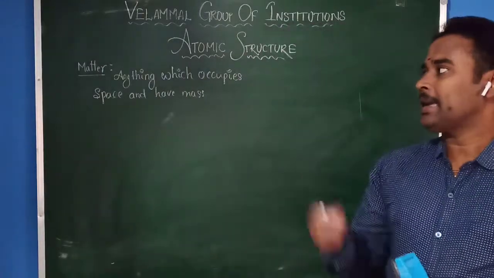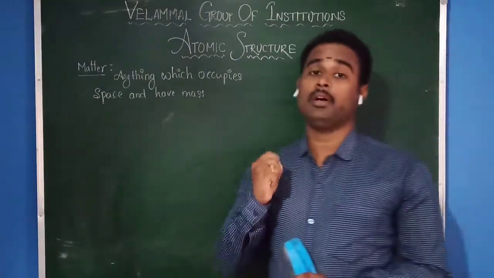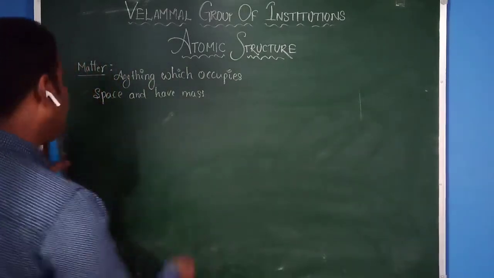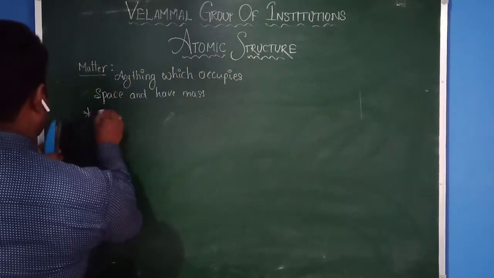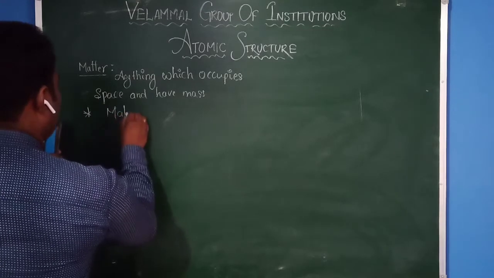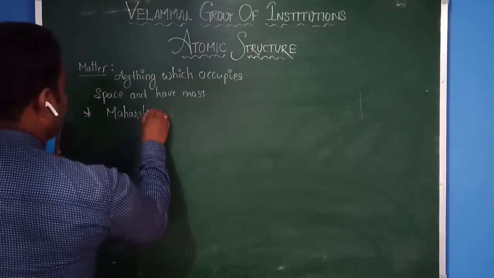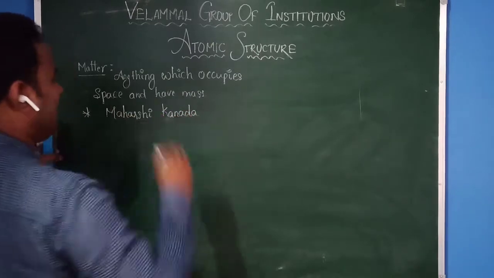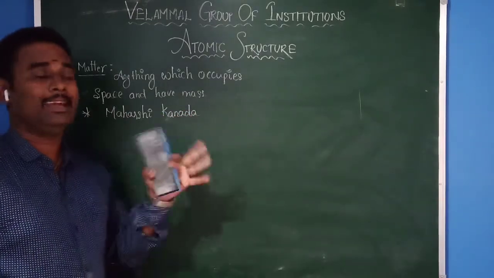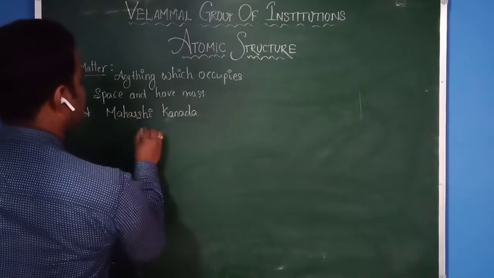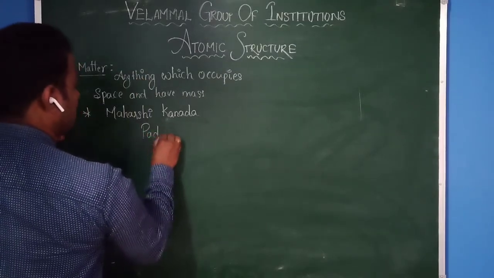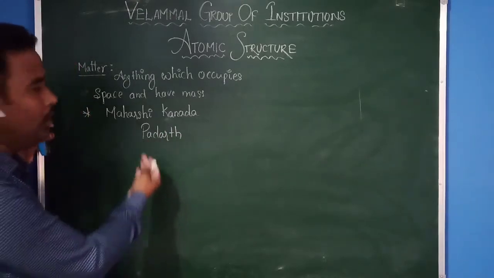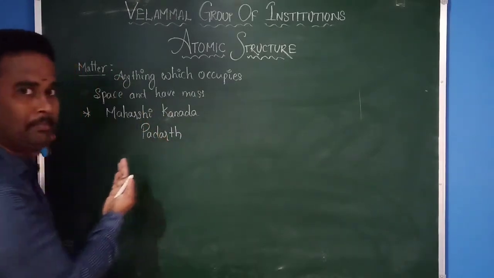Then one great Indian philosopher came. His name is Maharshi Kannada. At that time, matter was called Padarth, a Sanskrit word. Matter is nothing but Padarth.